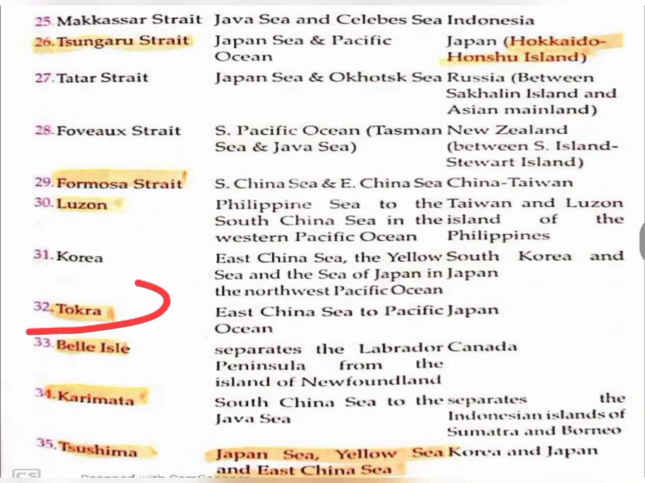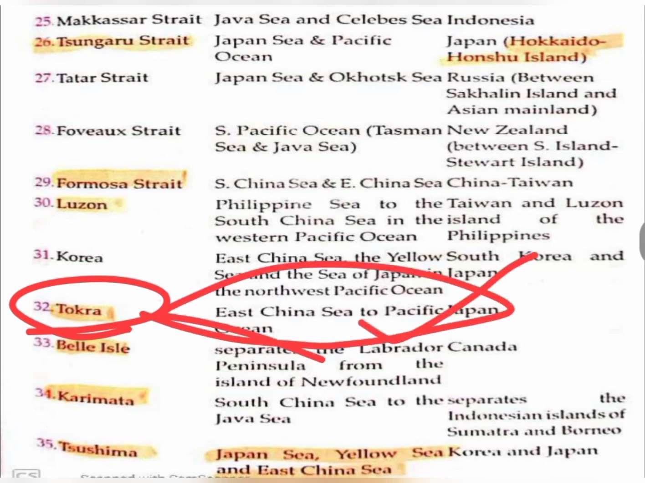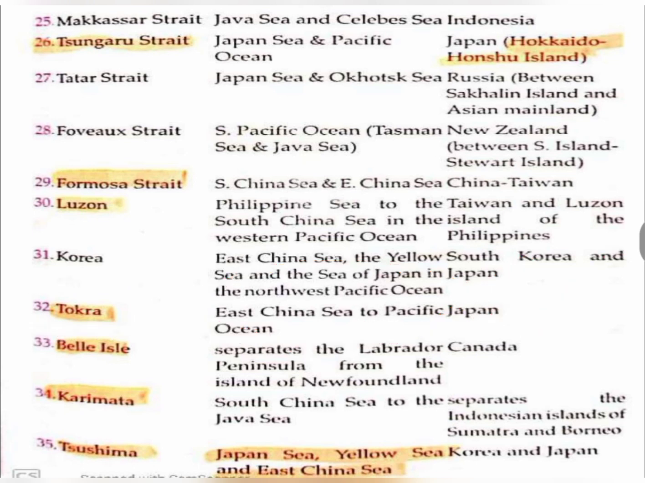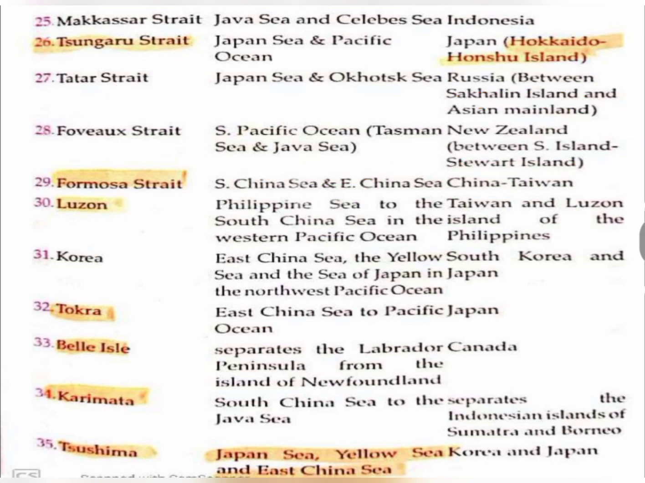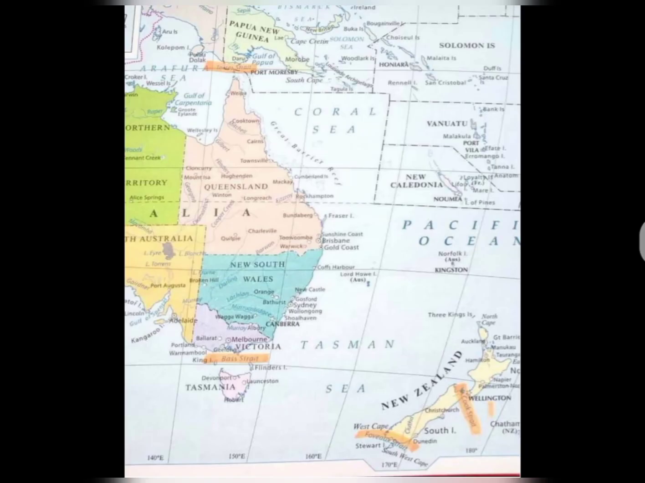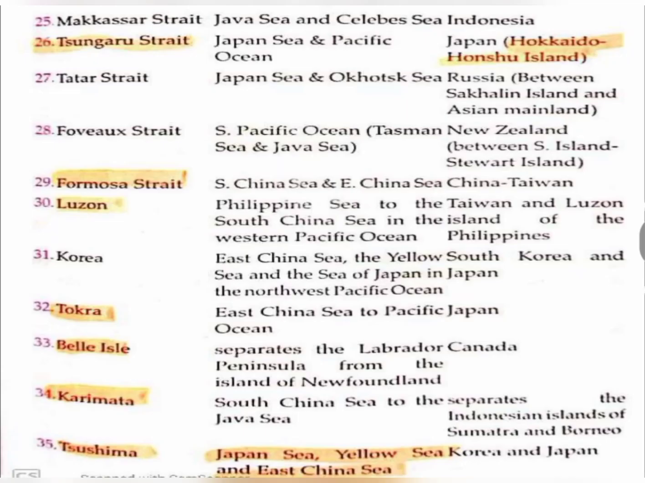So Tokara Strait is also present in Japan. You can see that Tokara Strait is also present in Japan, and here is the Foveaux Strait which is in South New Zealand. So here you can see the Foveaux Strait which is in South New Zealand, and it connects the Tasman Sea and the Pacific Ocean. And now the last one is the Tartar Strait.